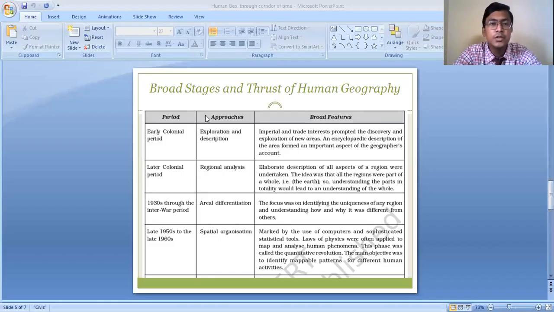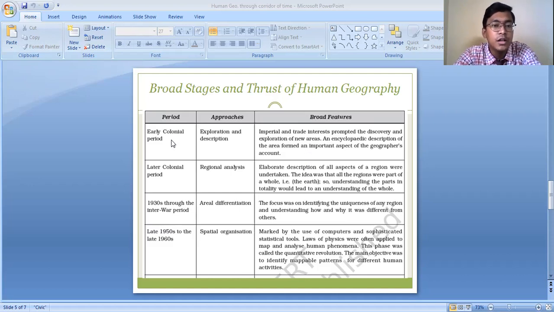So this chart provides us information about different time periods and the different approaches which existed during those periods to study the interrelationship between man and nature. These are the broad stages and thrust of human geography. Here you can see that on one side we have the different periods, then the approaches which were prevalent during those periods, and the basic features of those approaches.